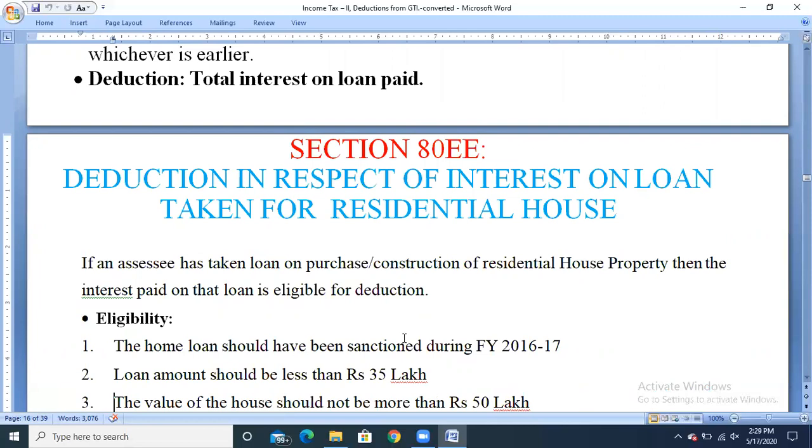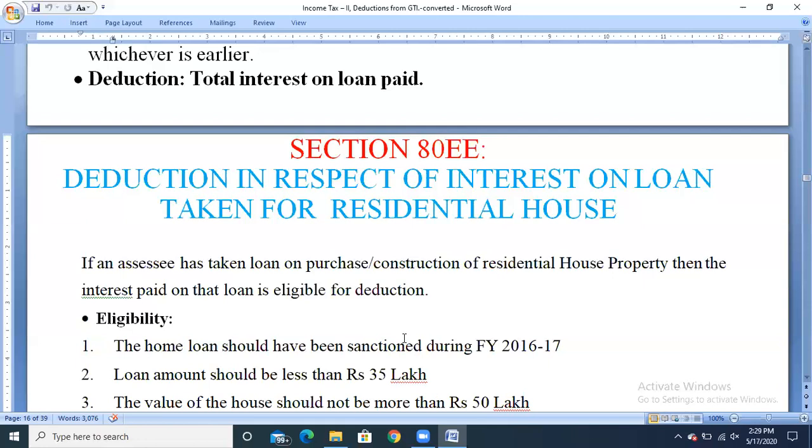So be careful. Section 80E deals with the interest on loan taken for education purposes, but under section 80EE we can claim the deduction for the interest on a loan taken for residential house property, not commercial house property.